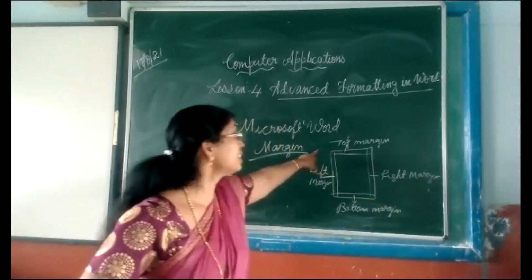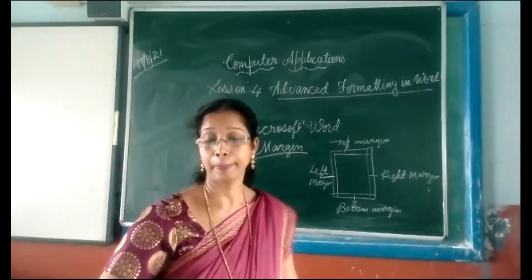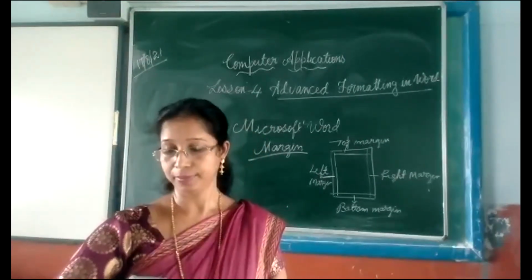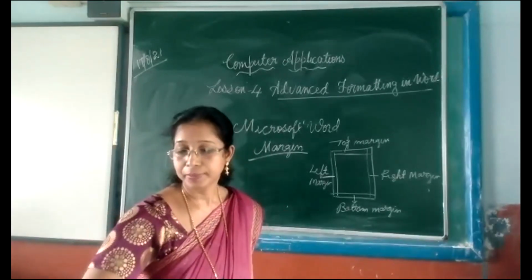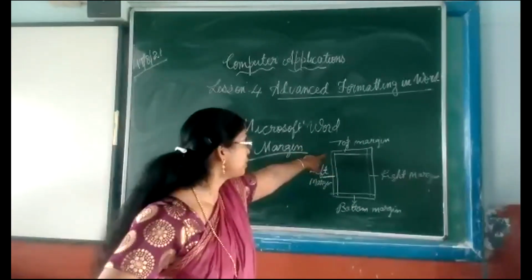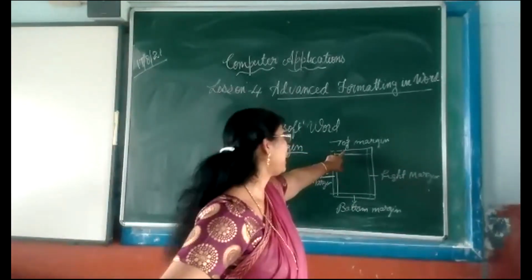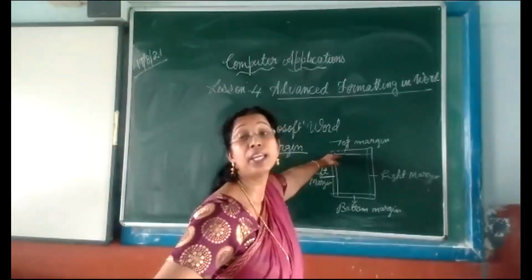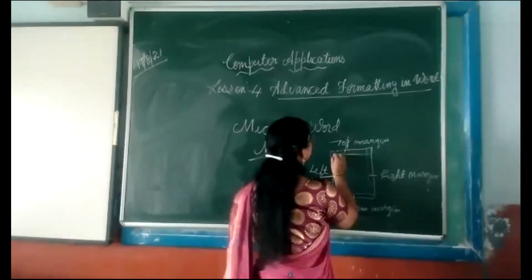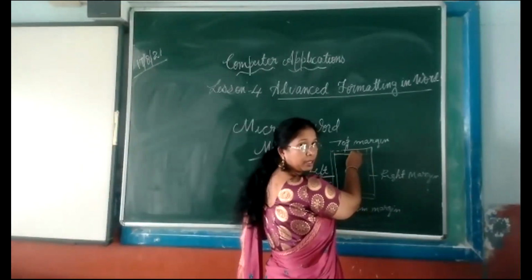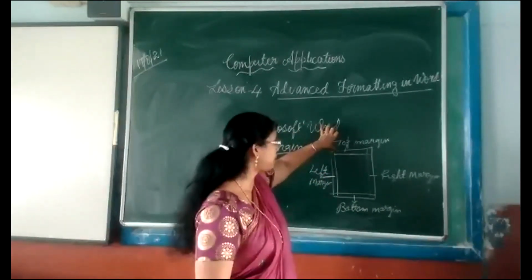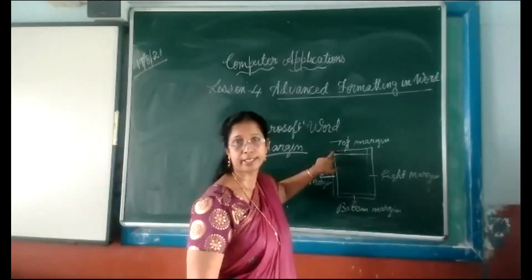Now, what is the top margin? The margin which is at top. The blank space left on the top edge of the page and from where we start writing the text. Suppose here we are starting the text from here, so this is the margin. This is the space between the edge of the paper and from where we have started the text.